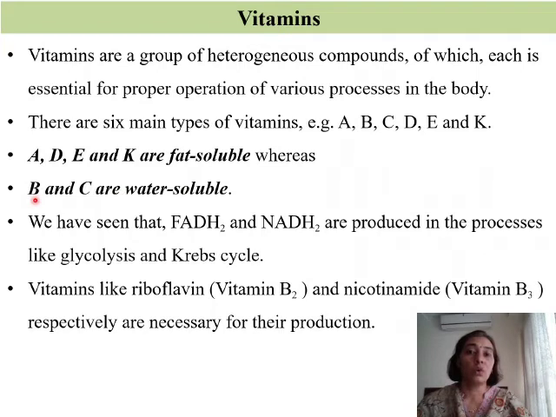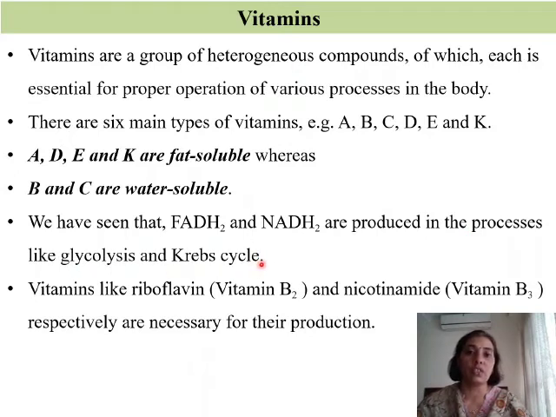Vitamin B is a group of 8 vitamins. So it's a vitamin B complex group comprising 8 different types of vitamins. Whereas vitamin C is also called ascorbic acid, and it is obtained from any kind of citrus fruit like oranges or lemon.